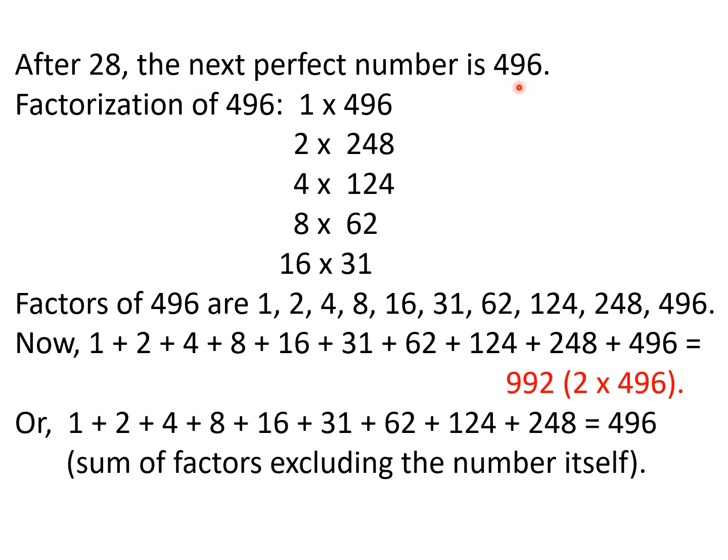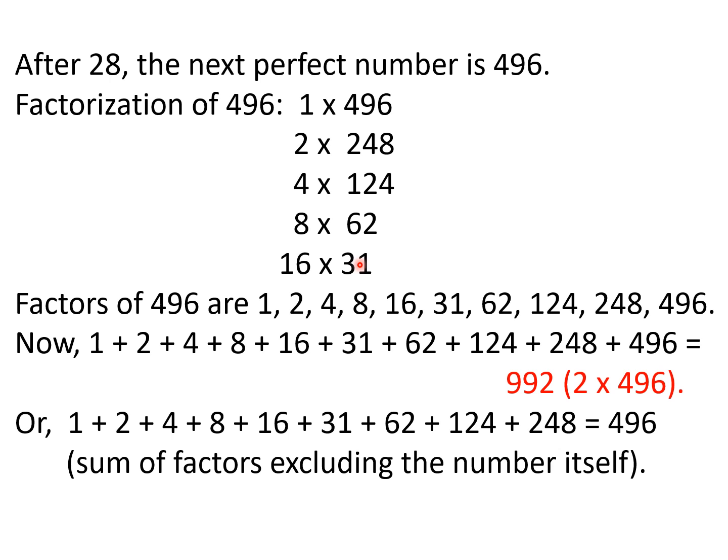Now, dear students, observe very closely. After 28, the straight jump is to 496. It means between 28 and 496, there is no perfect number. Okay. So factorization of 496 is 1 into 496, 2 into 248, 4 into 124, 8 into 62, 16 into 31. These are the only possibilities.